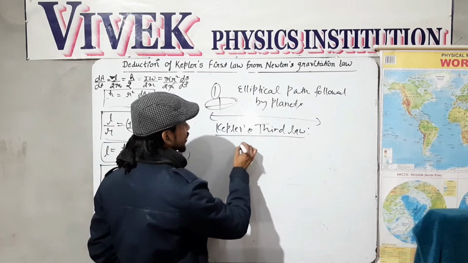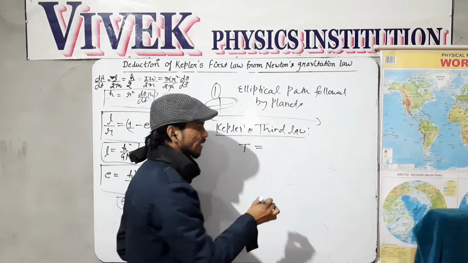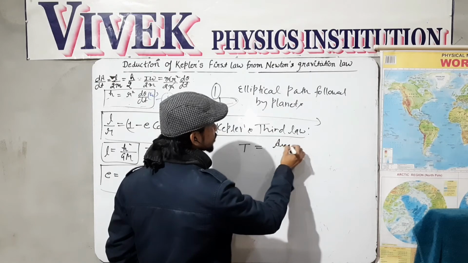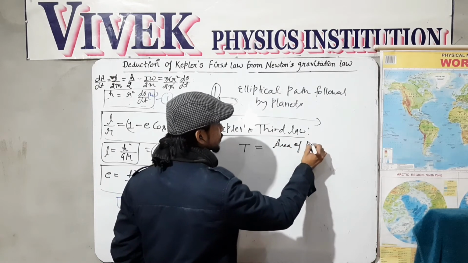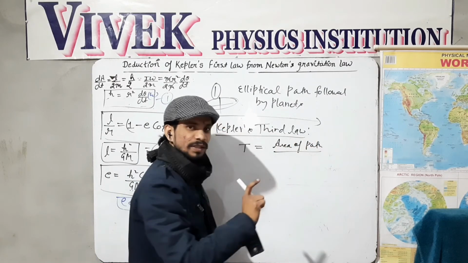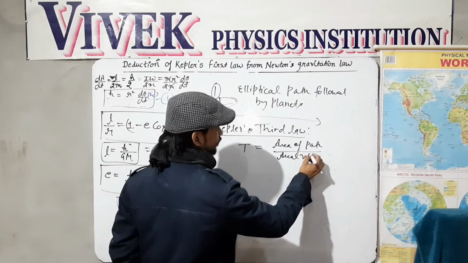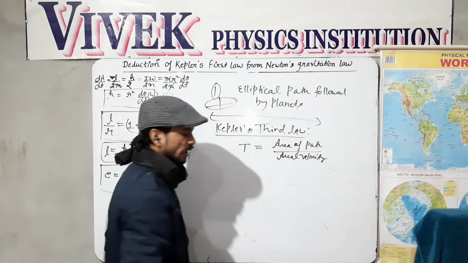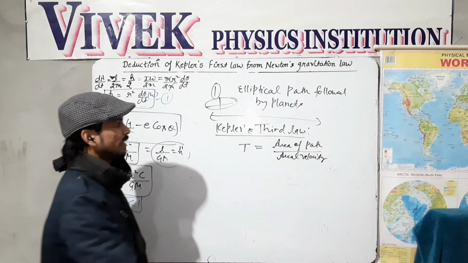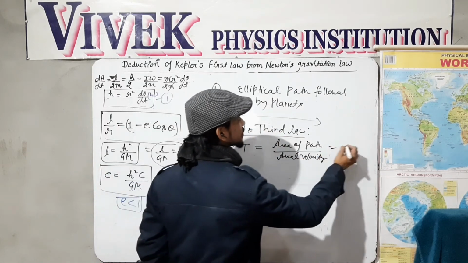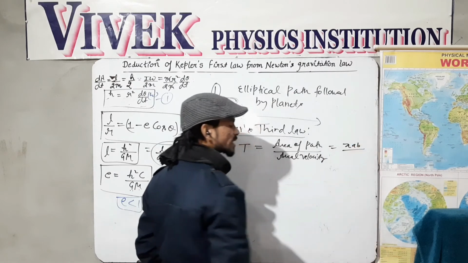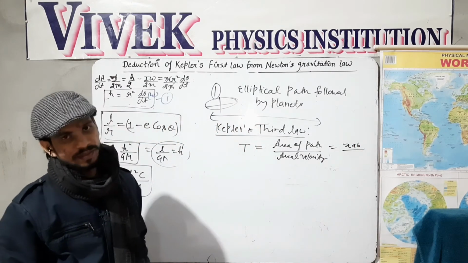So we have to take the periodic time of the planet, which is nothing but the area of the path followed by the planet divided by its areal velocity. The area of the path followed by the planet is an ellipse, and the area of the ellipse is pi AB, where A is the semi-major axis and B is the semi-minor axis.